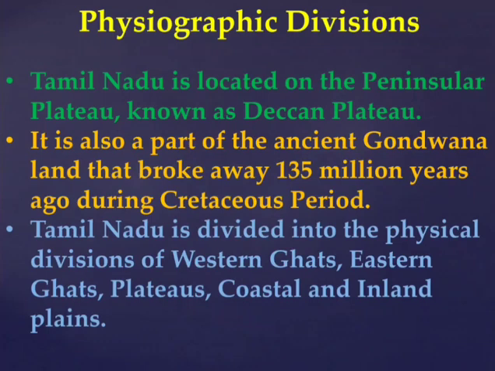Next we are going to see the Western Ghats. Already we discussed that the Western Ghats are a continuous chain of hills.